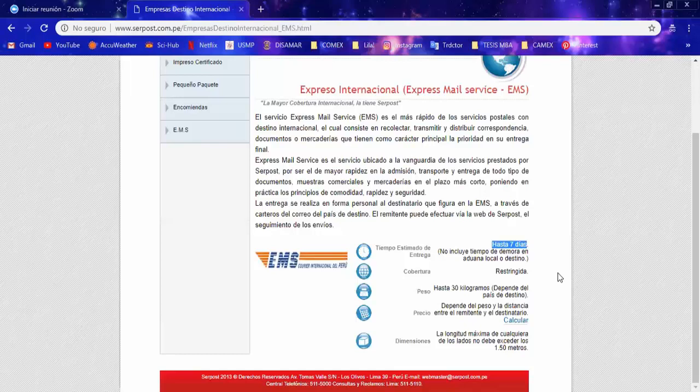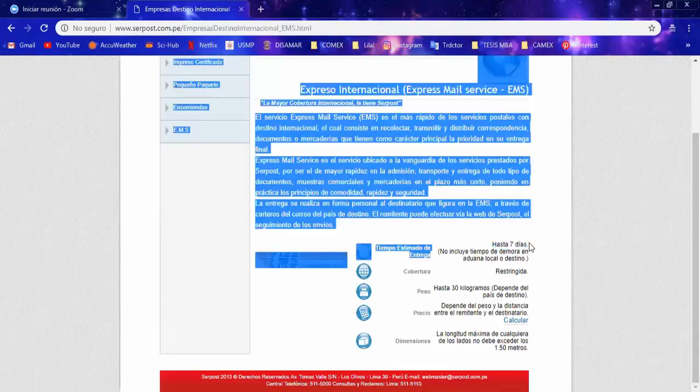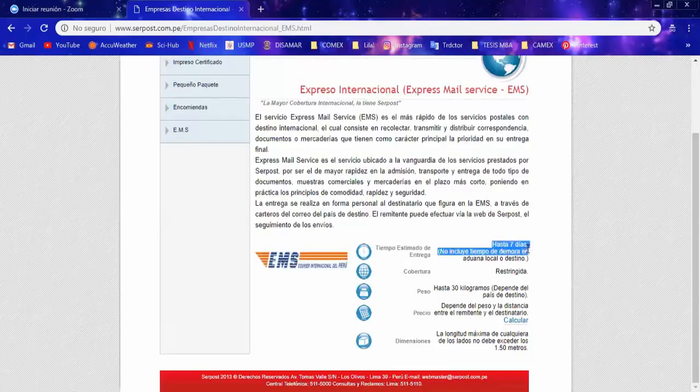So it will be the 7 days that the EMS needs for the delivery, plus 7 extra days for Peruvian customs to clear the product to get to the person's house. From China it is almost the same amount of time, 10, 15 days if you're using EMS. 2 weeks, let's say. Yes, 2 weeks approximately.